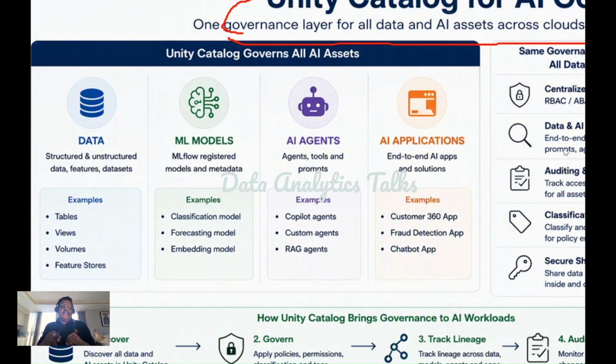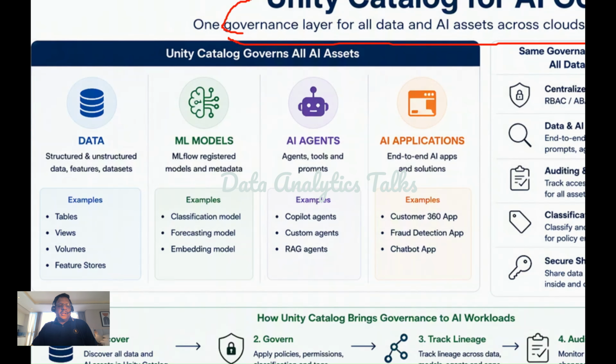So what are the four categories? Data, ML models, AI agents, and AI applications. So the same governance principle across everything. One of the biggest advantages of Unity Catalog is consistency. The same governance principles are applied to all assets, whether they are data assets or AI assets.